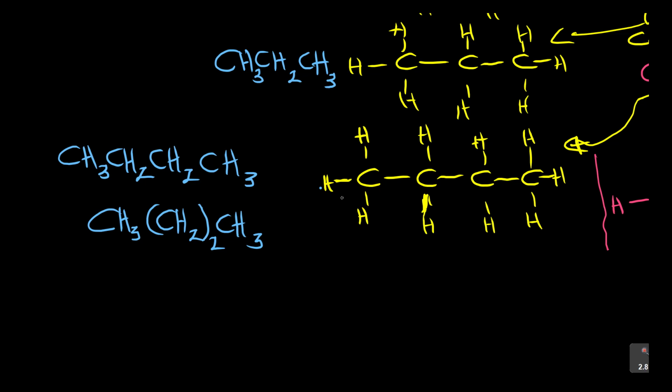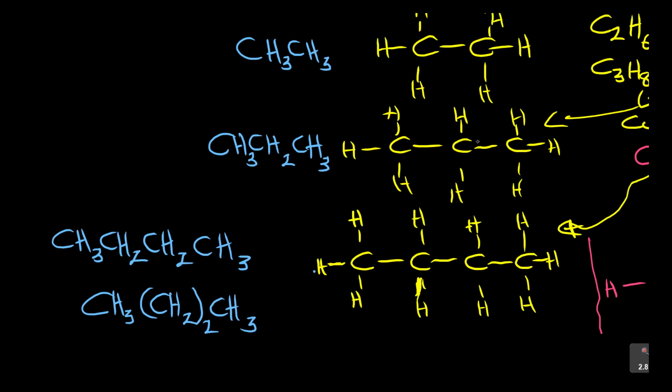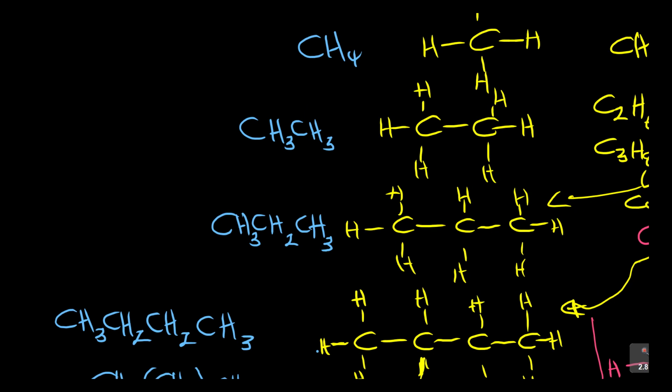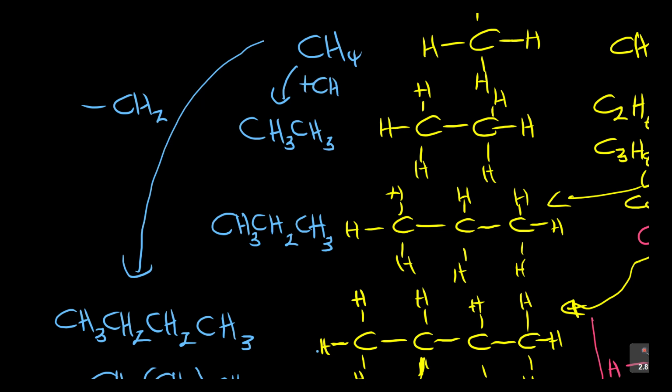This was the one with 4 carbons. When they talk about the homologous series, what is it? It is a group of compounds which differs from the next by a CH2 group. So from here to this one, if you add CH2, you get this one. It's not making sense now, but look at this next one.